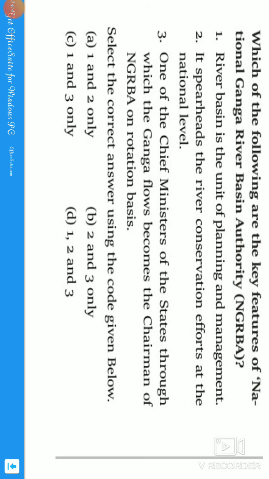But the chairperson is not a chief minister on a rotation basis, it is the prime minister, guys. So option 3 is a wrong statement. If you know at least option 3, we can eliminate option B, option C, and option D. So the correct statement is option A, guys. Let us see the answer.